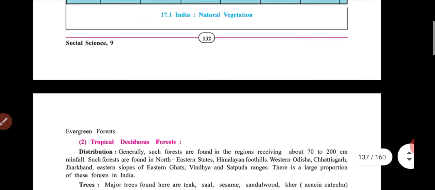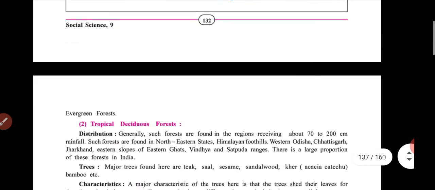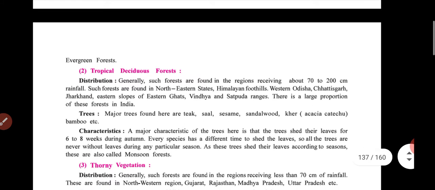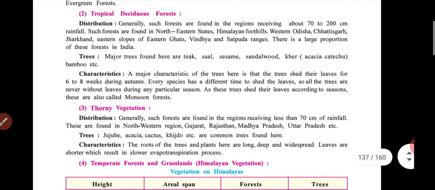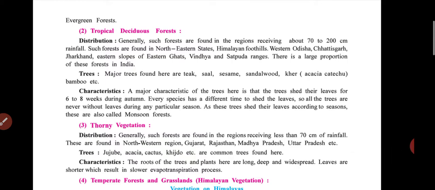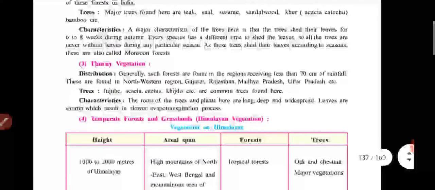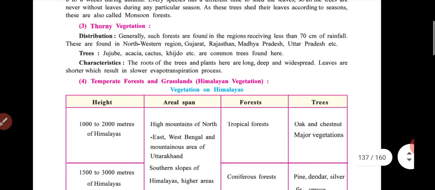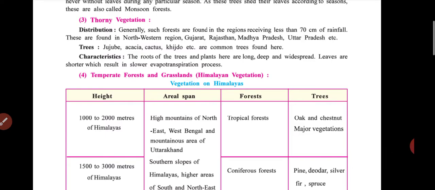See, the first one, tropical rainforest, the second name of that is evergreen forest, and the second name of tropical deciduous is monsoon forest. Please, students, remember this name. In examination, it may be asked in paper. Then the third is thorny vegetation.